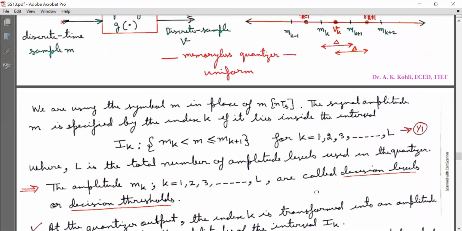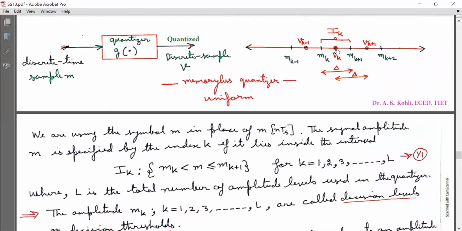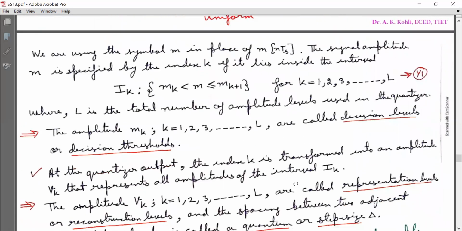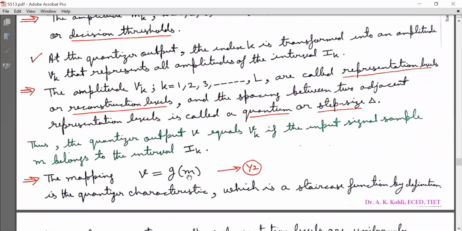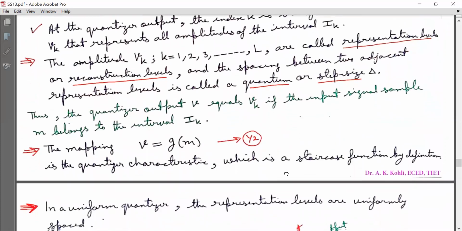So I have discussed that if m belongs to this interval Ik, then the value assigned by the quantizer is vk. The mapping v = g(m), represented as equation y2, is the quantizer characteristic, which is a staircase function by definition.